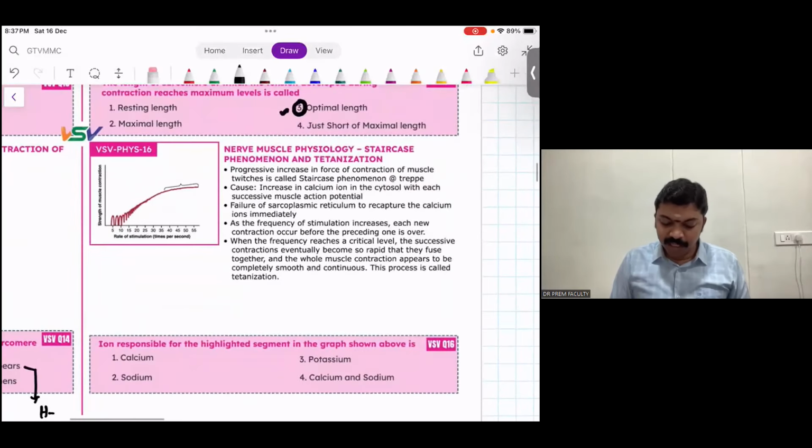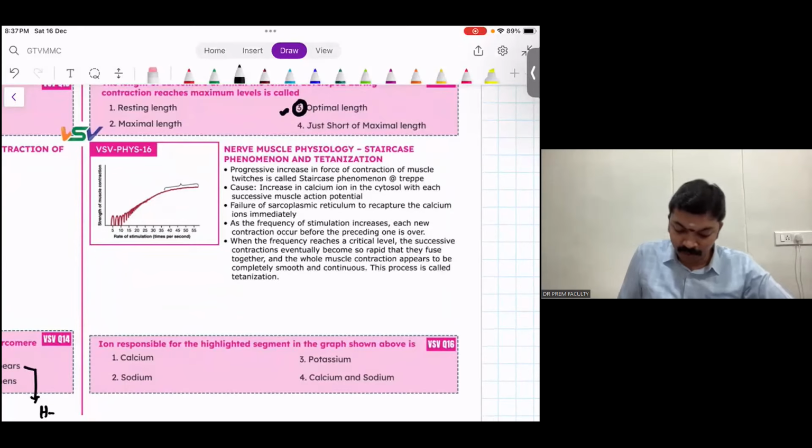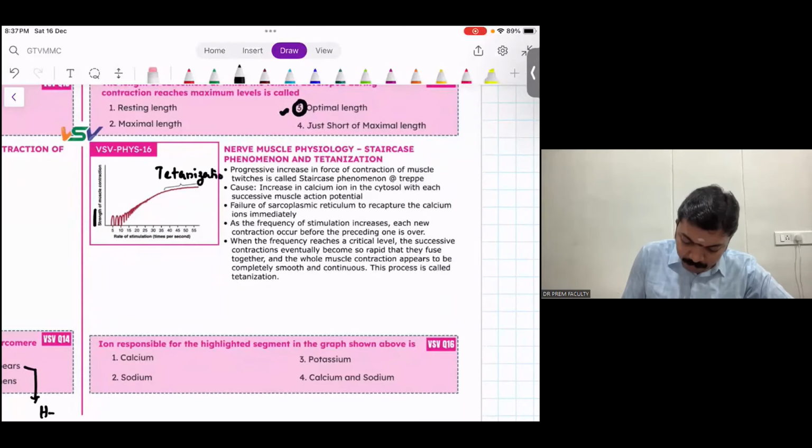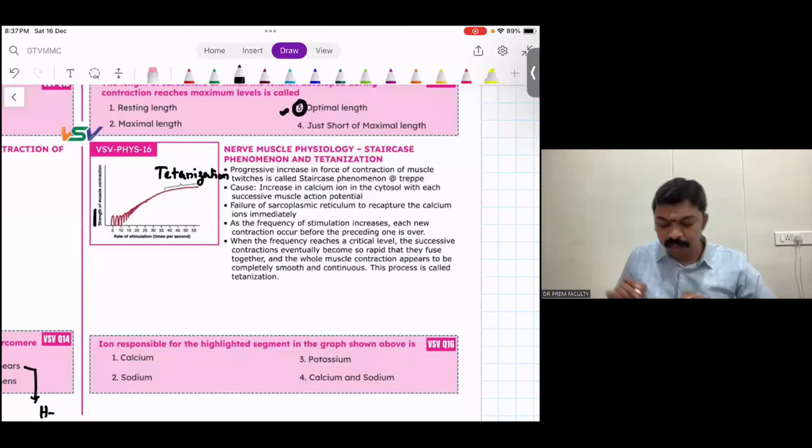Here you are going to see a curve which is showing a significant amount of contraction, and there is no relaxation you are seeing. All right. So the strength of muscle contraction keeps on increasing without any relaxation at all, which means at this point the muscle has gone for tetanization. There is a prolonged contraction without any relaxation. This is called tetanization.